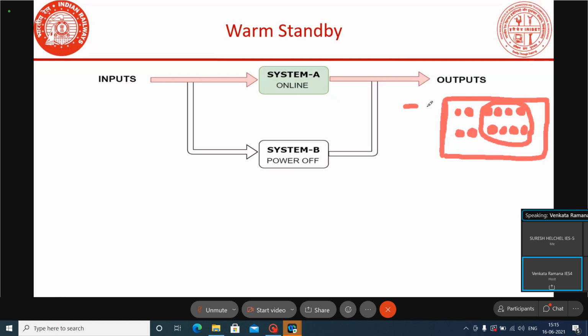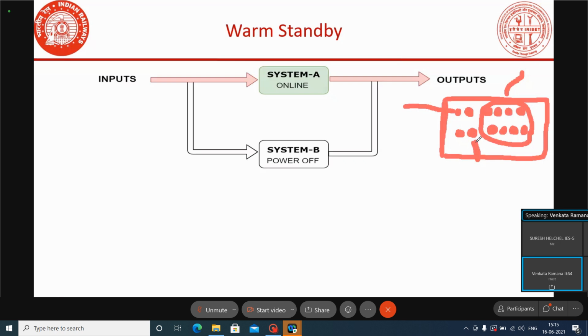Suppose when you are pressing GN and UN, normally the route initiation bit will be there, no? That route initiation bit status will become high. Once the route initiation bit is high, the NRR bit will try to operate the point. For that, internally inside the system logic, the output bit will be energized. The output bit status will become high.